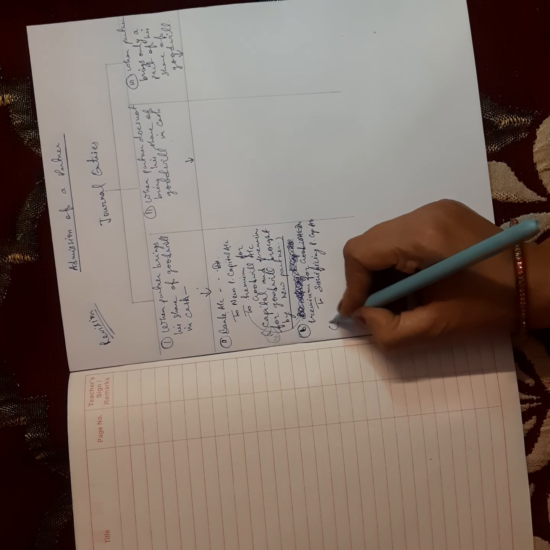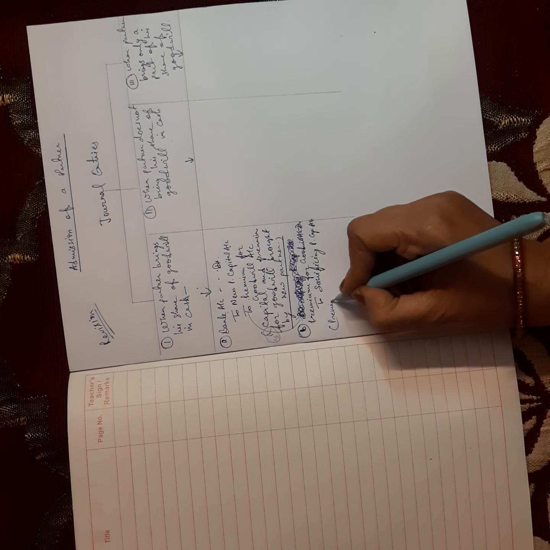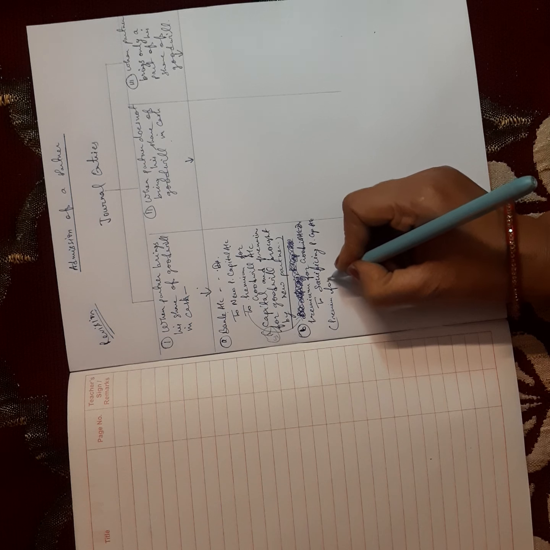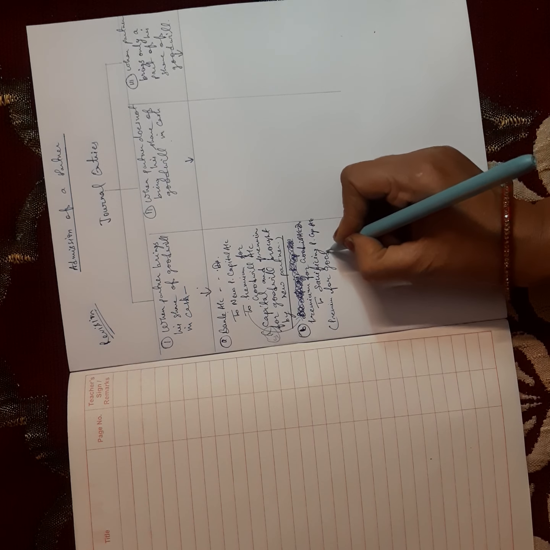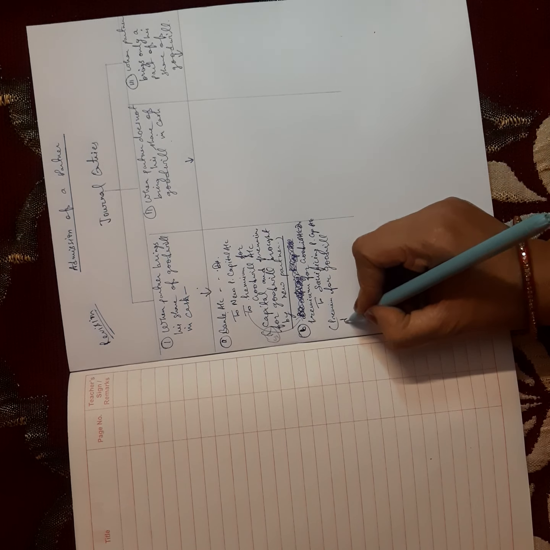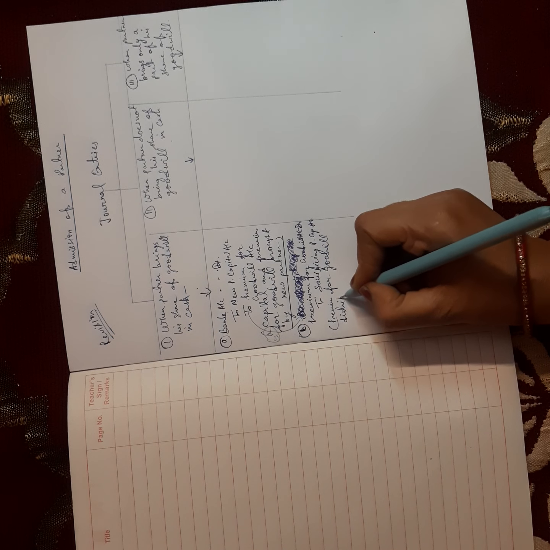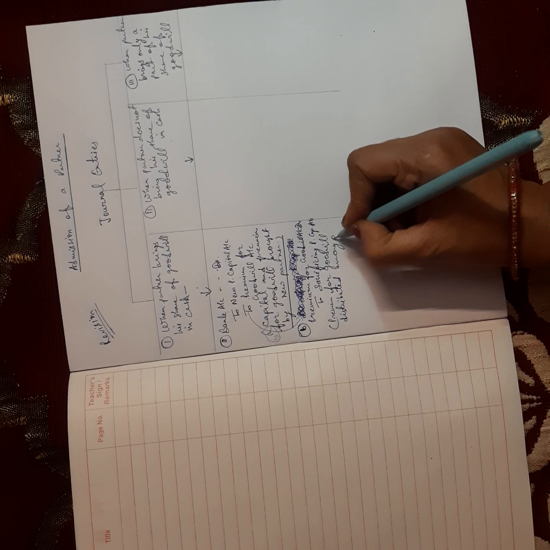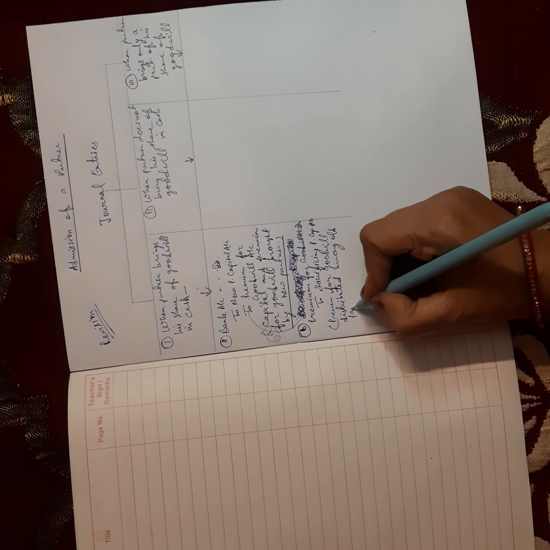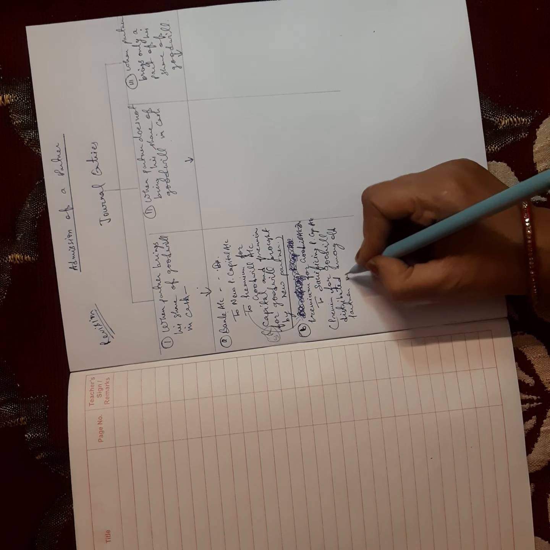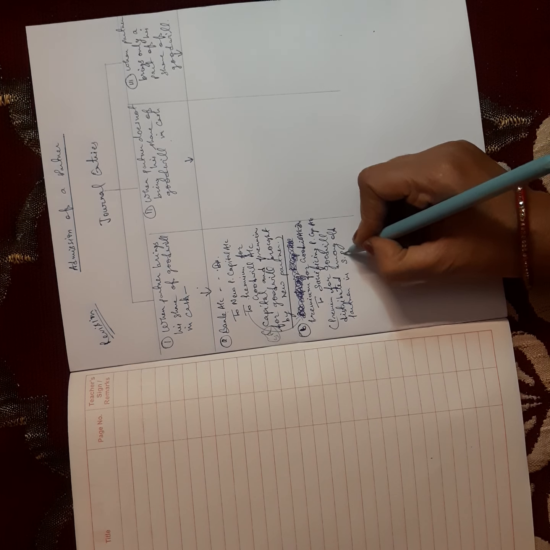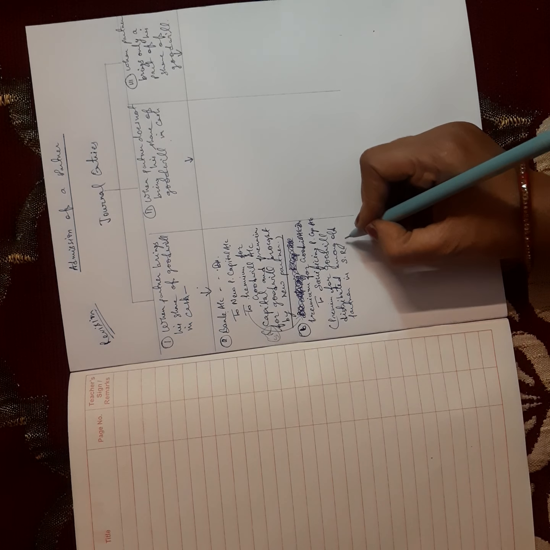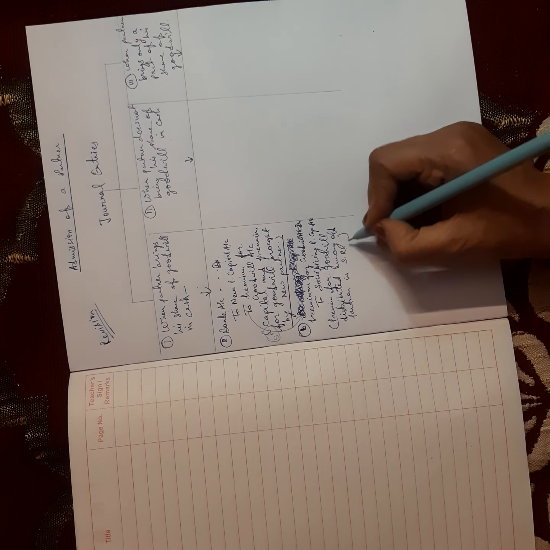Narration will be premium for goodwill distributed among all partners in sacrifice ratio. Whatever sacrifice ratio will be there, you can mention here.